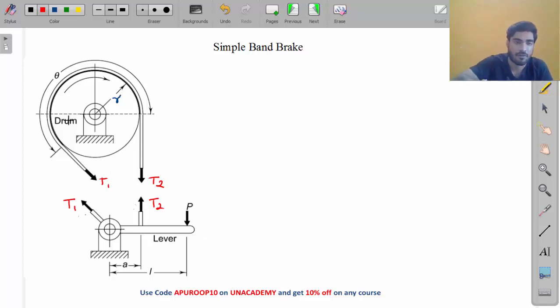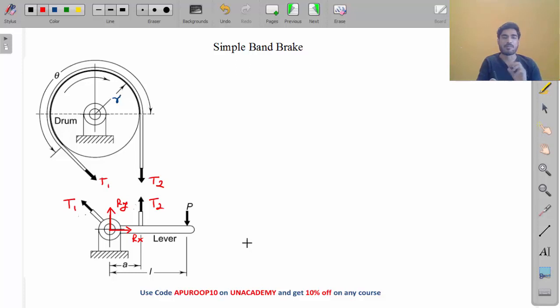Now my friend, forget about the drum. Let's have a look at the lever. What are the forces on the lever? This P force is known as the braking force. T1 and T2 are the band tensions. And there are two more forces, my friend: reaction forces at the hinge. Let's call them Rx and Ry.